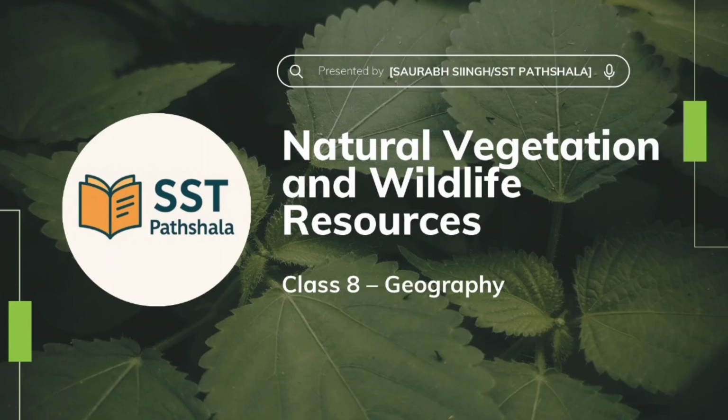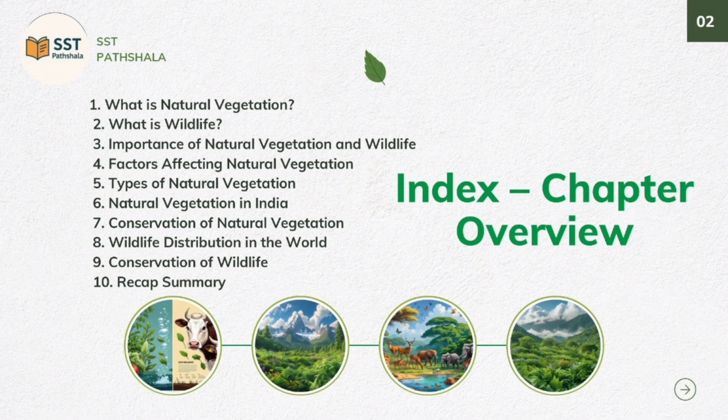In today's video, we will explore one of the most important environmental chapters, natural vegetation and wildlife resources. Let's begin. Here is what we will cover in this chapter: what is natural vegetation, wildlife, importance, factors, types of natural vegetation, natural vegetation of India, conservation, wildlife distribution in the world, and conservation of wildlife. Now we can see the proper recap summary.